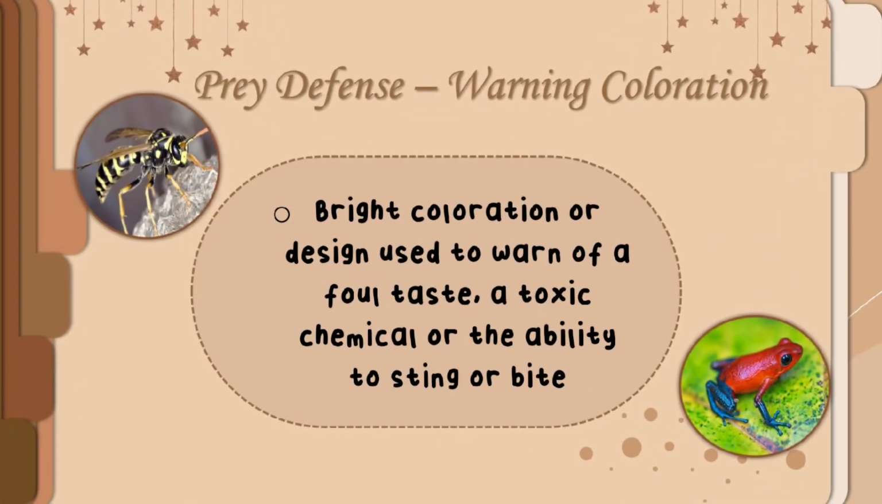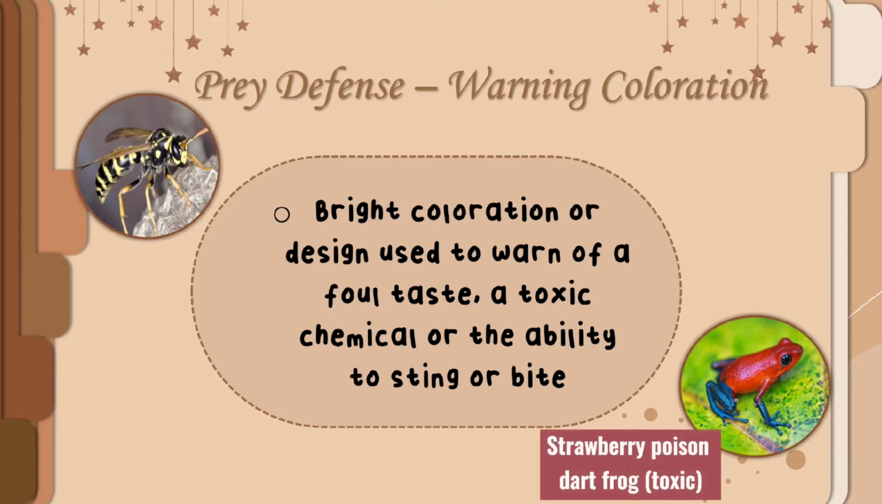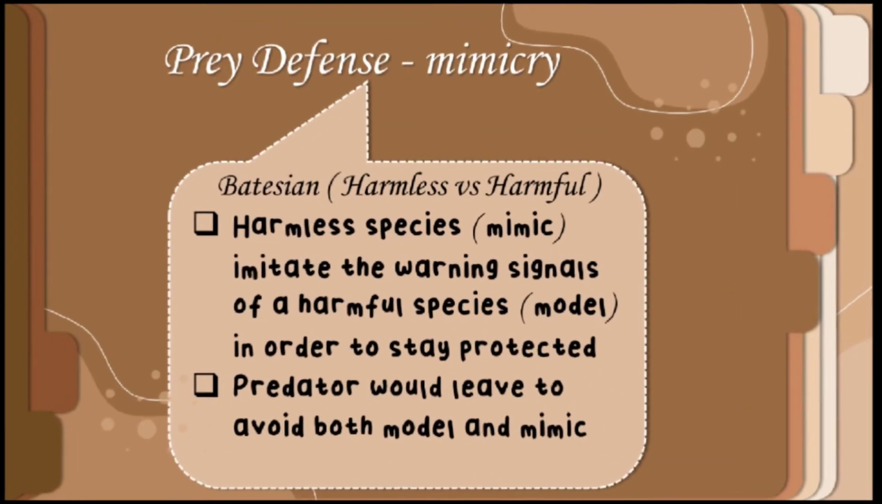Warning coloration. Animals that possess toxicity, which is toxins, and other chemical defenses, which is sting, often possess warning coloration. Bright coloration or design used to warn of a foul taste, a toxin chemical, or the ability to sting or bite. The examples of organisms that use this kind of defense are strawberry poison dart frog, which is toxic, and bees that can sting. Mimicry.